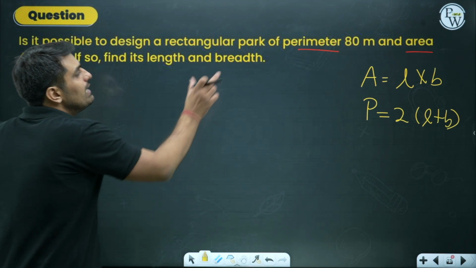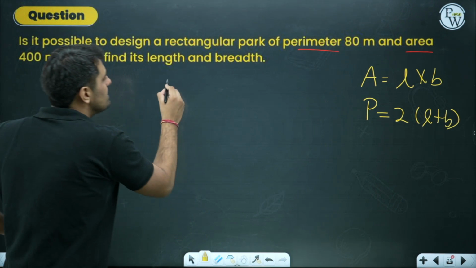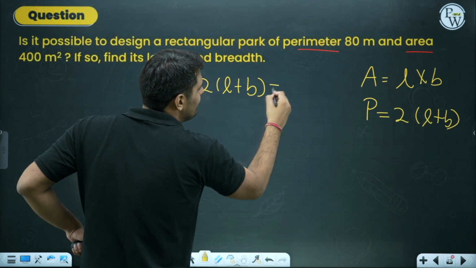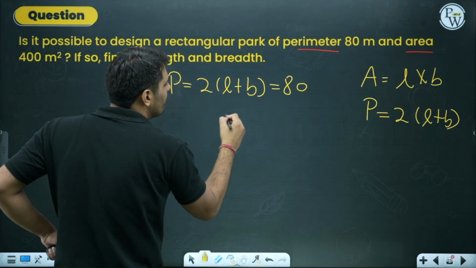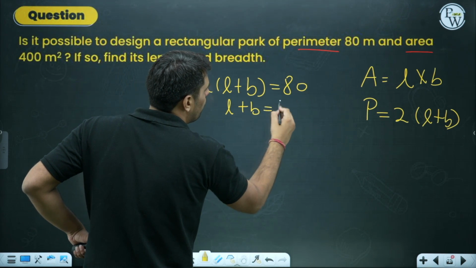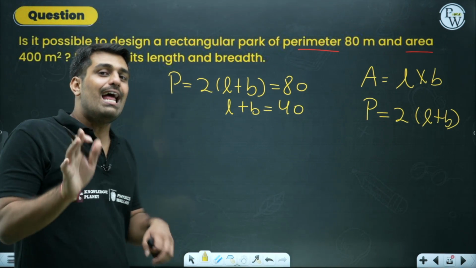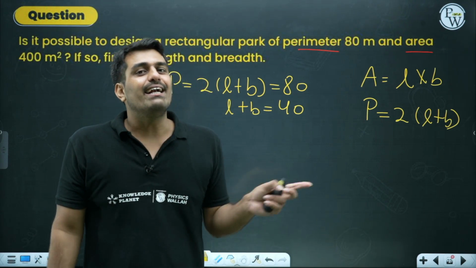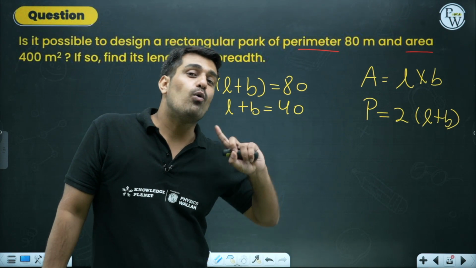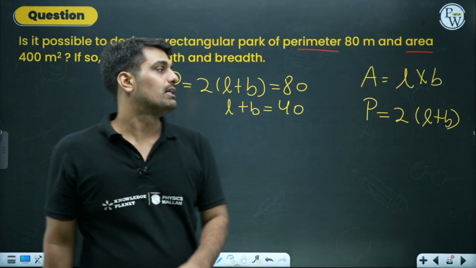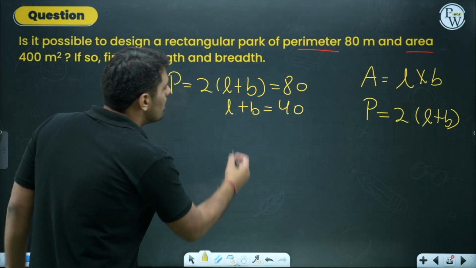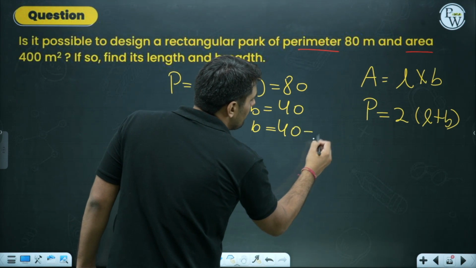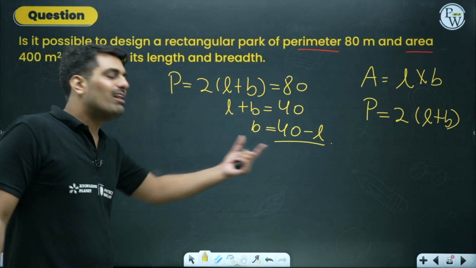Coming back to the question, the perimeter is 80 meter. That means the perimeter, the formula for which is 2 into L plus B, is given to me as 80. From here, I can conclude that the value of L plus B will be 40. L and B, length and breadth, when added will give me 40. Also, as I said, in a quadratic equation you will have only one variable. You will not be using 2 variables. So L and B are 2 variables over here. I'll reduce this to one variable, saying that B is equal to 40 minus L. How will I be using it?